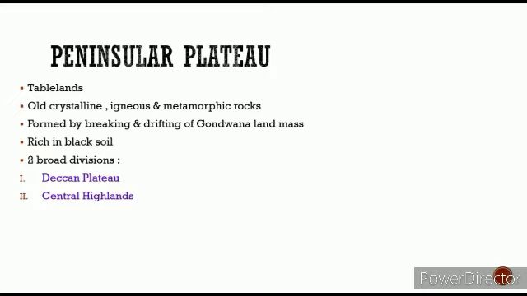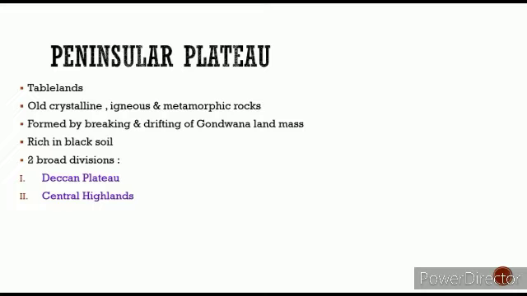So the Peninsular Plateau is majorly rich in black soil, and black soil is ideal for growing cotton plants. The two broad divisions of the Peninsular Plateau are the Deccan Plateau and the Central Highlands. The Deccan Plateau is the southernmost part of India, like the Eastern Ghats and Western Ghats, which come under the Deccan Plateau.